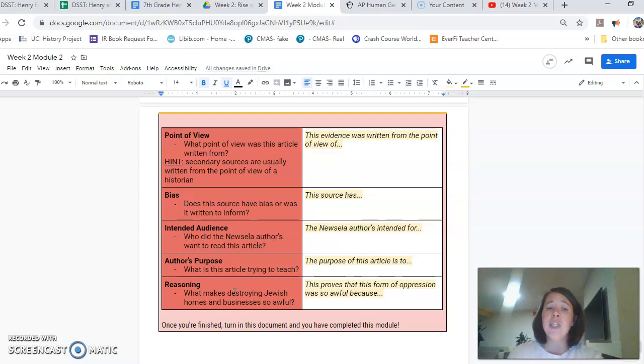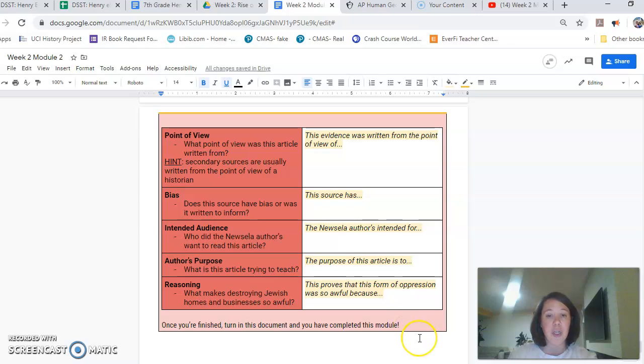The intended audience is who is this written for? You cannot just write, this was written for students to read on Newsela. It needs to go further than that. The author's purpose. What is it trying to teach us? So this is sort of, what is the central idea of the article? And last but not least, the reasoning. What makes destroying Jewish homes and businesses so awful? So remember, we're using the words oppression and persecution. I've even given you oppression here in the sentence stem. This proves that this form of oppression was so awful because.